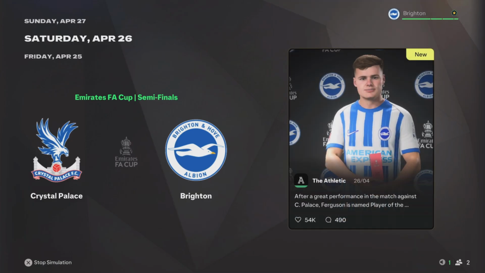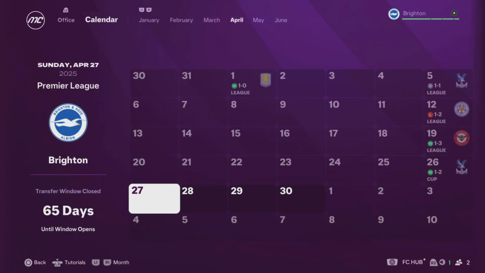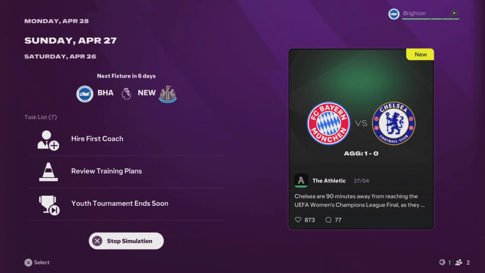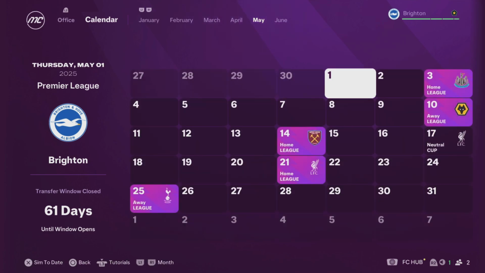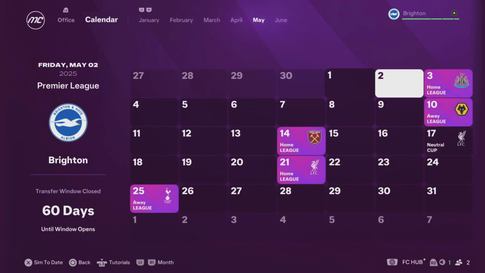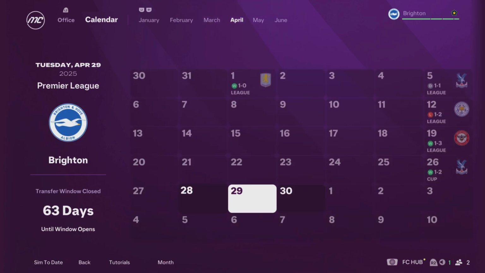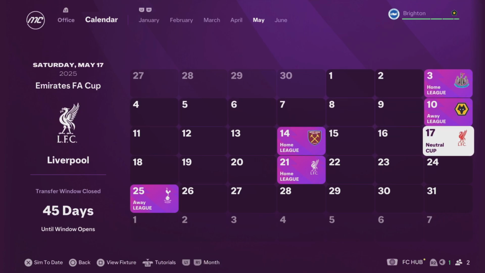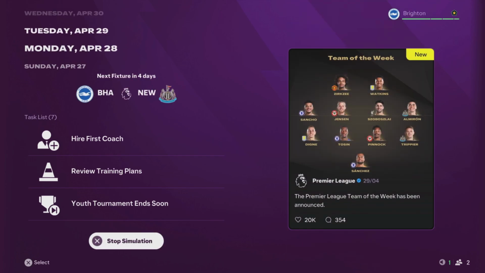Okay, so we see what happens. Semi-final, and Brighton go through to the final. Ivan Ferguson gets man of the match. So we'll go just another day in the future, and I think we should have Liverpool versus Brighton will be the FA Cup final. Okay, and we're gonna skip all the way to that point.